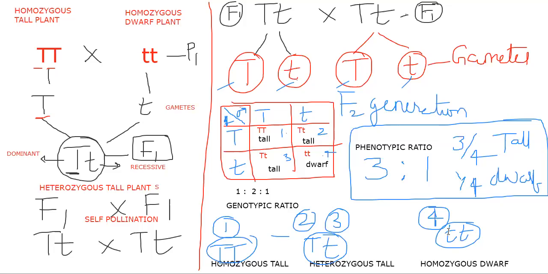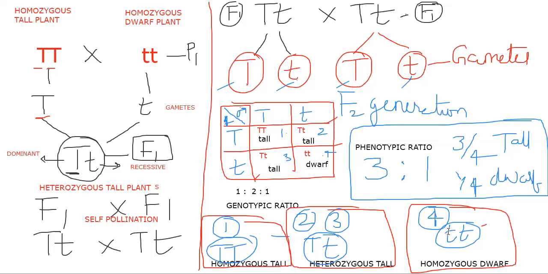Okay. So that means simply what I am saying here, these kind of plants appeared 1, these kind of plants appeared 2. I have shown it in the form of numbers, second box and third box. So these plants appeared 1. So from the point of view of the phenotypic ratio, one homozygous tall, two heterozygous tall and one homozygous dwarf.